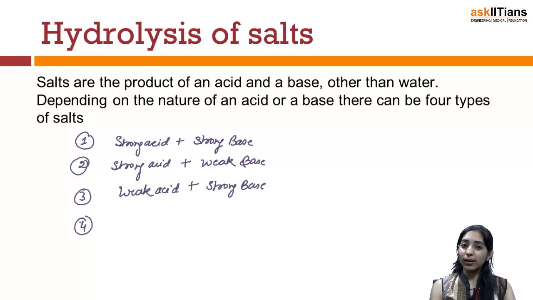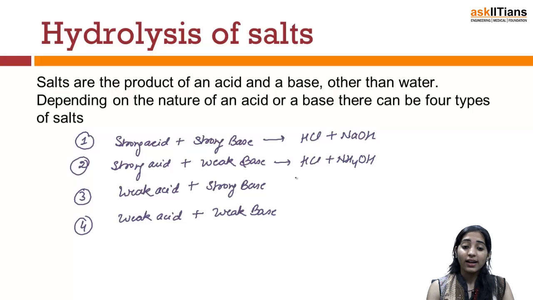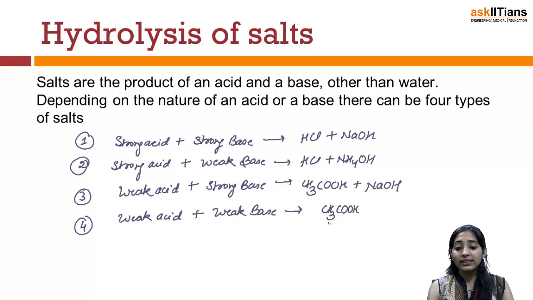And the fourth case, the other way around, is when a weak acid is mixed with a weak base. The example in this case can be a weak acid, let's say CH3COOH, mixed with NH4OH.